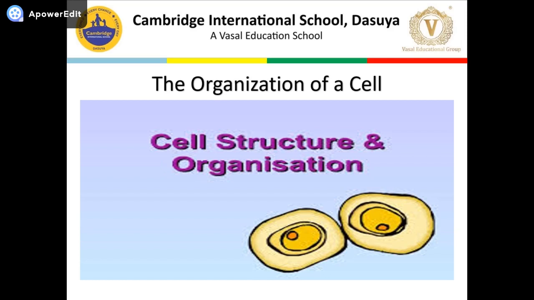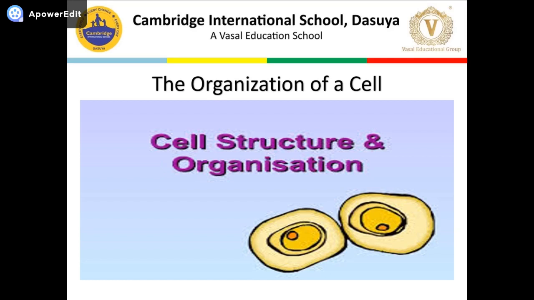Next, we discussed why the cell is a basic unit of life. As I already discussed, just as a building is made up of bricks, the body of an organism is made up of cells. Life arises from a single cell, and cells combine together to form tissues. Tissues combine to form organs. Organs combine to form an organism. The cell is called the structural and functional unit of life. It is a very important question which we discussed in our previous lesson.